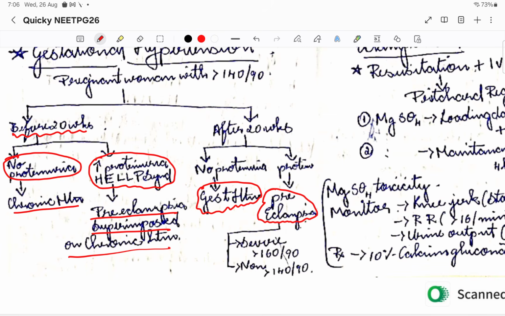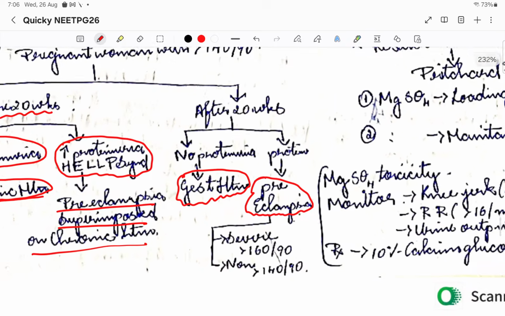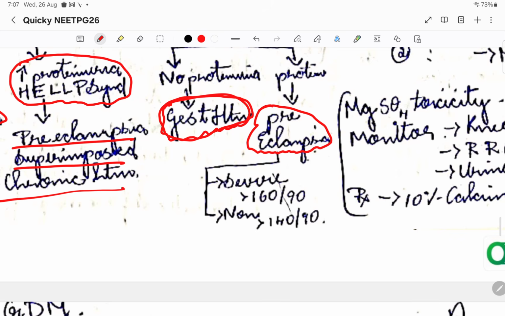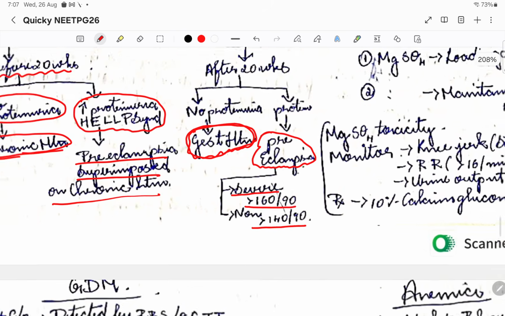Before 20 weeks it is called chronic hypertension, meaning the patient already had hypertension. And after 20 weeks, because of the pregnancy she developed hypertension, that is why we call it gestational hypertension. Okay, so in preeclampsia the division is severe, meaning more than 160/90, and non-severe, more than 140/90, with all this proteinuria kind of symptoms.